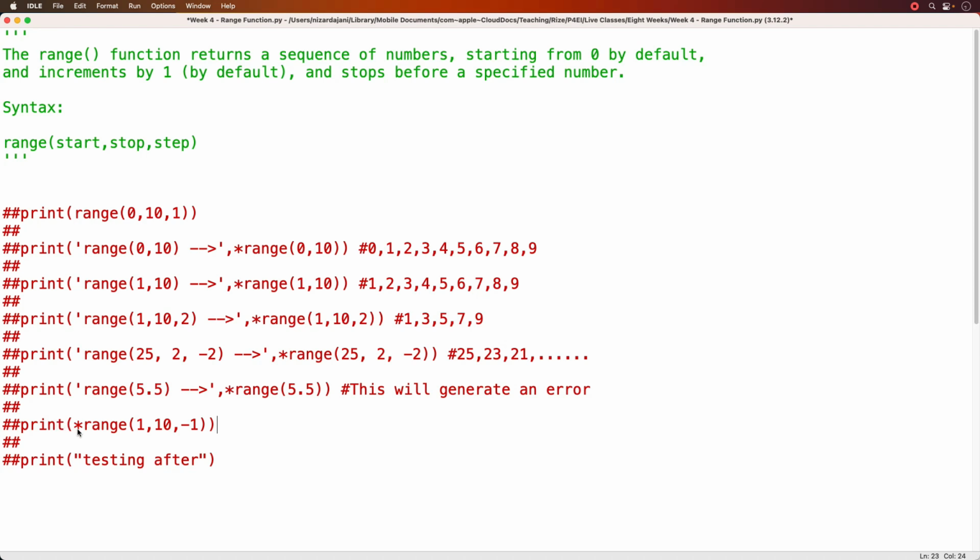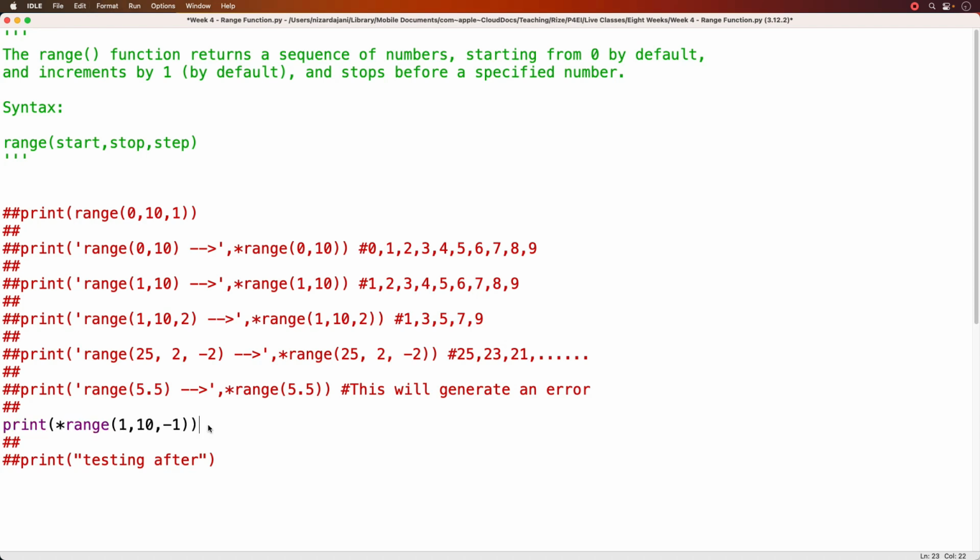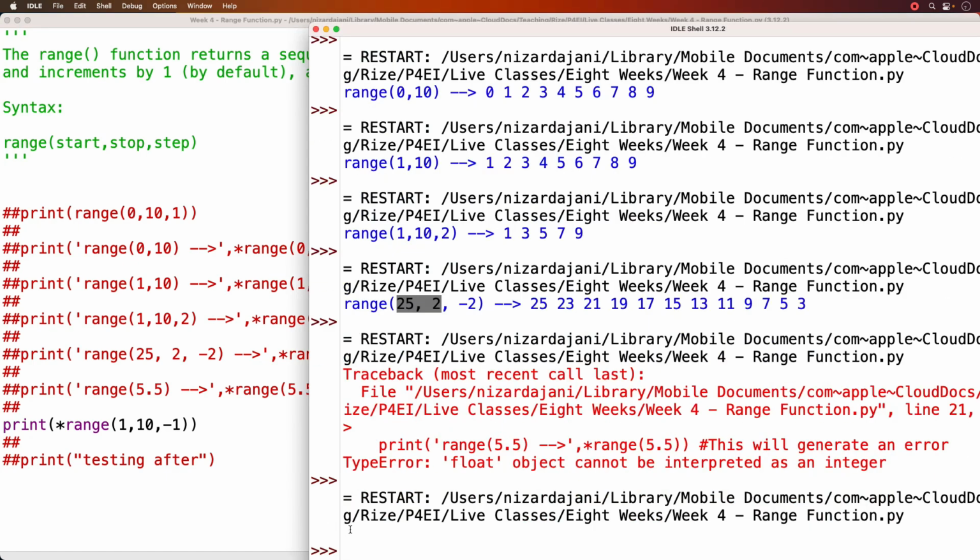Now this says print the unpacked sequence where we start at 1, stop at 10, and increment by -1. The reason I wanted to show you this example is because I want to show you the error. So let's comment that back in. Let's run this, and nothing happens. I didn't get an error, but I did not get any value back.